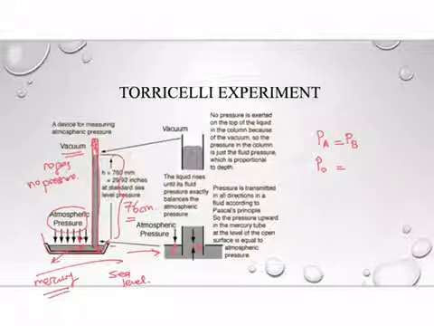The pressure at B is supplied by the pressure of the liquid with a depth of 76 centimeters of mercury, which is equal to dHg.